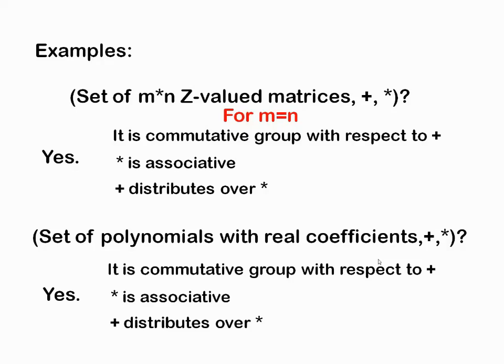Here x cube is the highest power, so you take the coefficients. x cube has coefficient 1, x square is not there so 0, x is there with 1, and the constant is 1. So 1 0 1 1. Like that you take all the polynomials, so you will have the equivalent set, 4 by 4 or 3 by 3, depending upon the power.